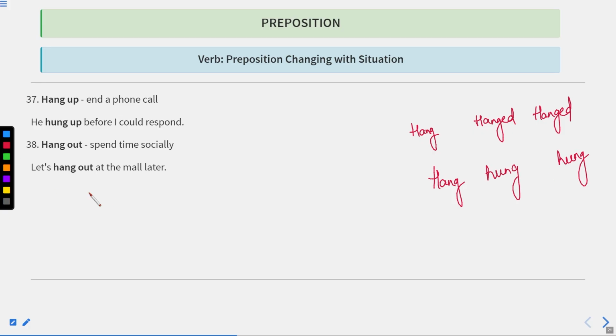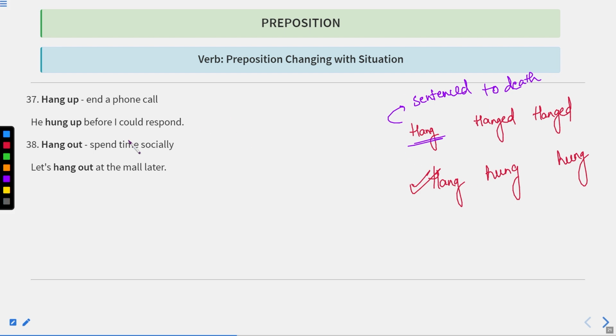Now, in these cases, we need to be careful. Hanged is for putting someone to death. When a person is hanged, it means he is sentenced to death. And when we use hang, hung, hung, it means, for example, we hang the clothes. So hang can be used in two different meanings.